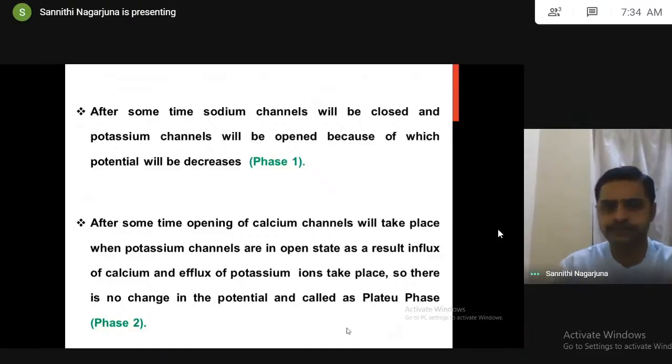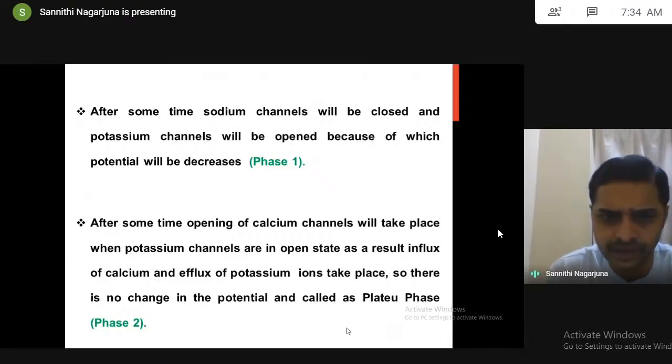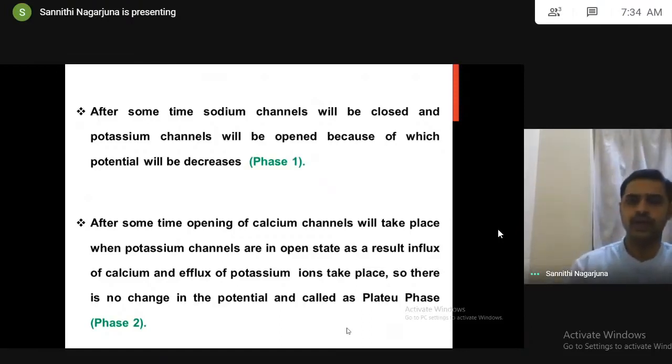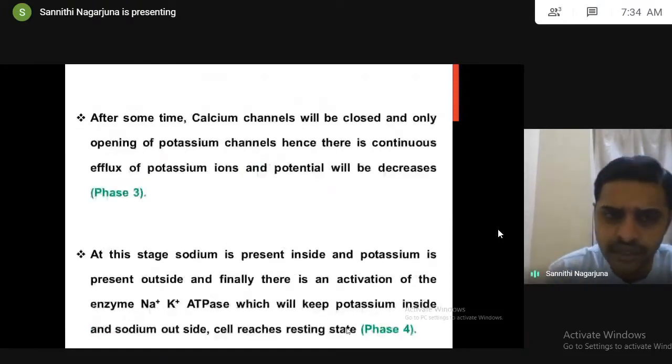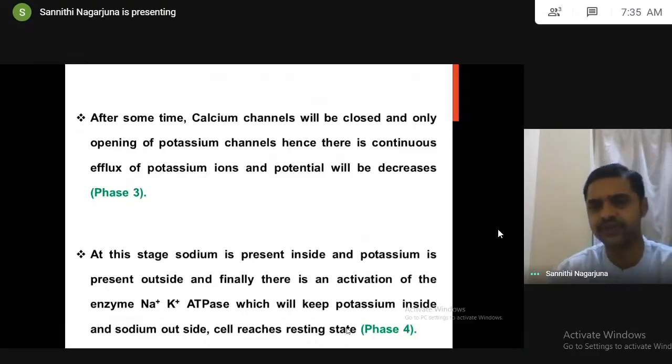And after some time, when the potassium channels are in the open stage, calcium channels also will open. As a result, influx of calcium and efflux of potassium. Hence, there is no change in the potential, called the plateau phase, phase 2. And after some milliseconds, the calcium channels will be closed. Only opening of potassium channels, continuous efflux of potassium leads to a decrease in the potential, called phase 3.